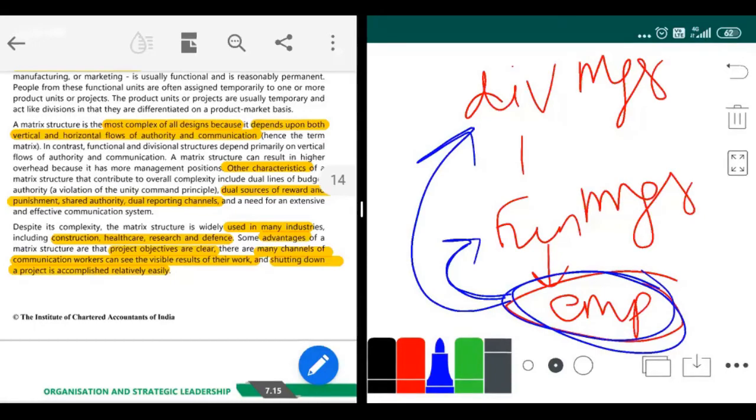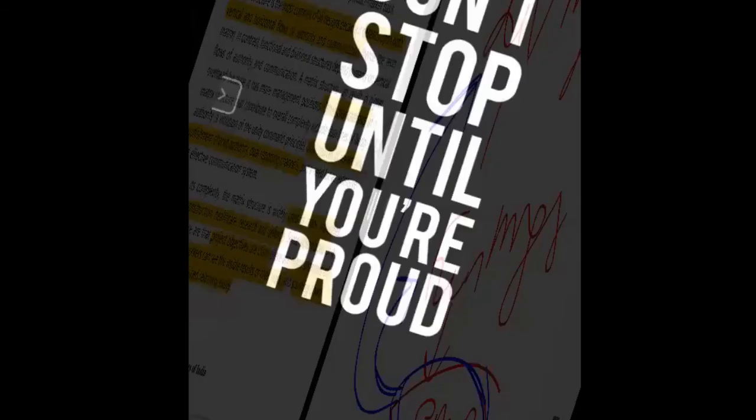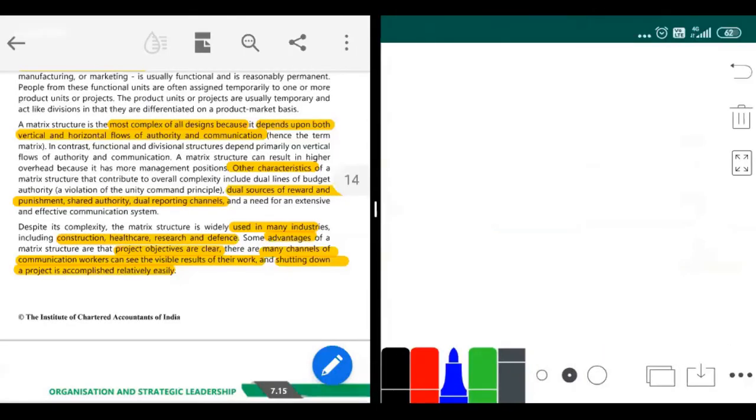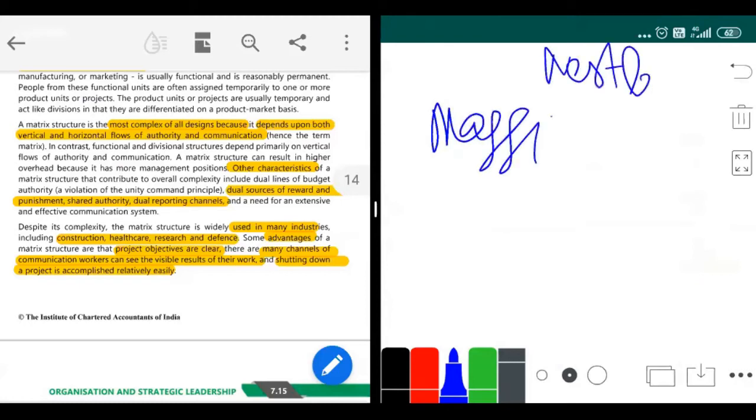Okay, guys. So in real life, how matrix structure usually works is that suppose you have Maggie. We are talking about the Nestle brand here. You have Maggie, and the Nestle brand also has garments.